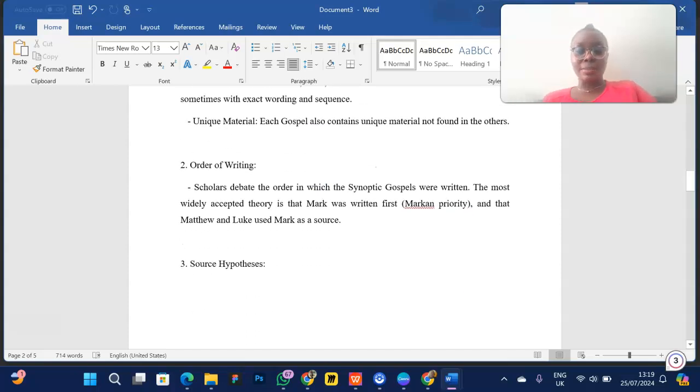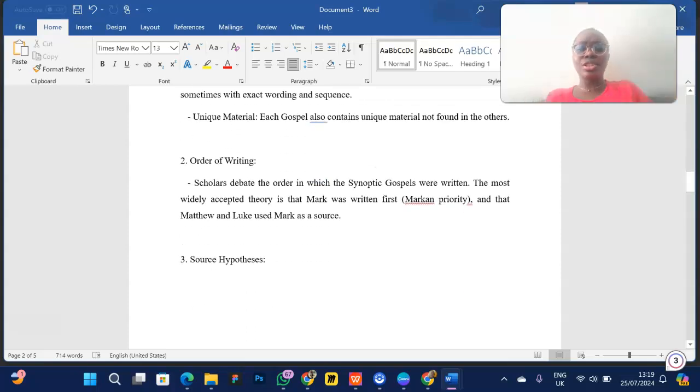Then order of writing. Scholars debate the order in which the Synoptic Gospels were written. The most widely accepted theory is that Mark was written first. So they can ask you, in your exam, that you should explain what Markan Priority means. It means a theory that states that Mark was written first and Matthew and Luke used Mark as a source. So they are saying that Matthew and Luke just buttressed what Mark has written. They copied the book of Mark.